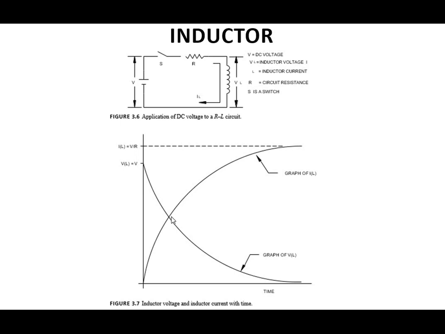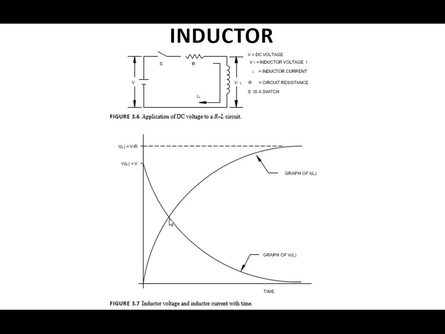So this crossing point is 0.37 of VL, and 0.63 of IL.